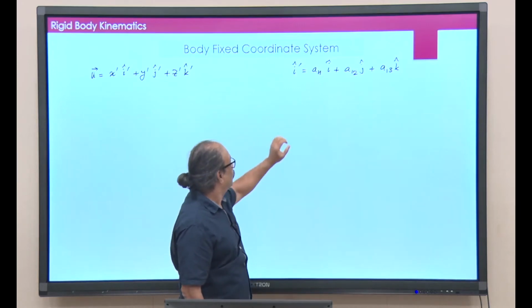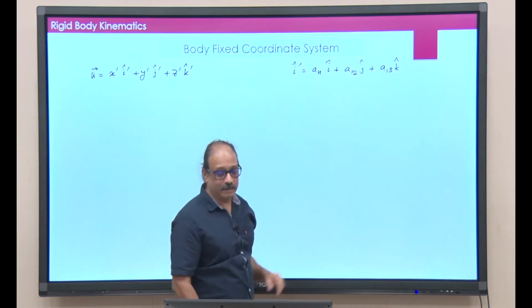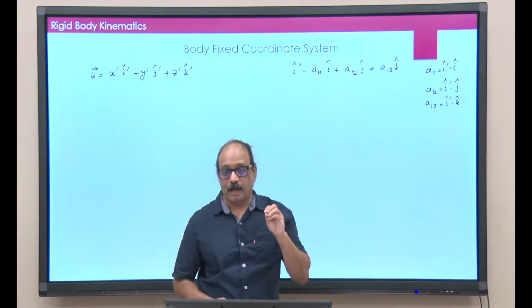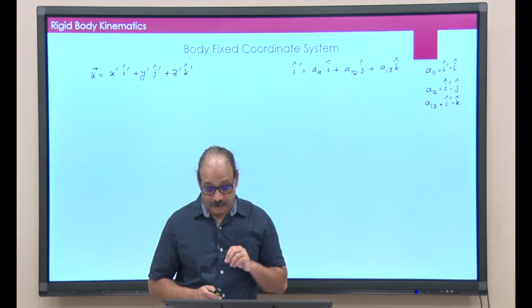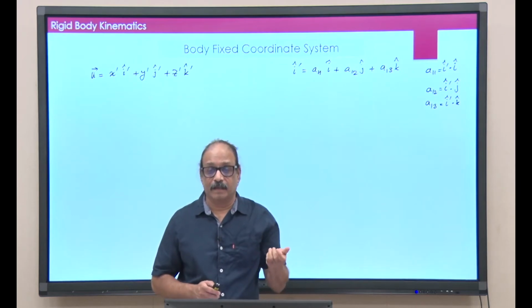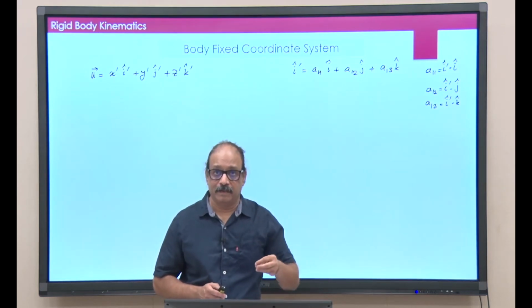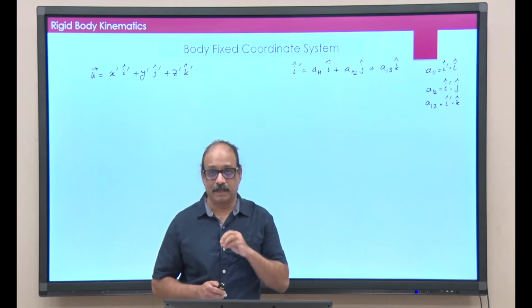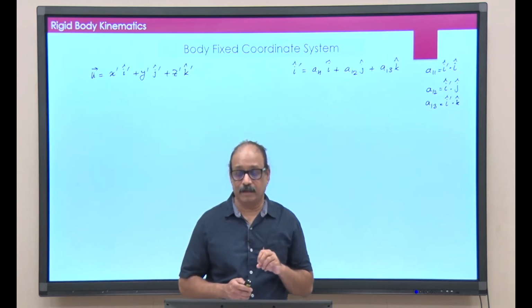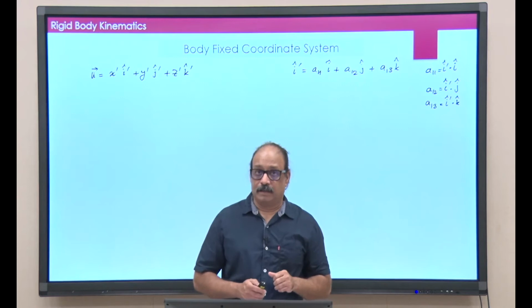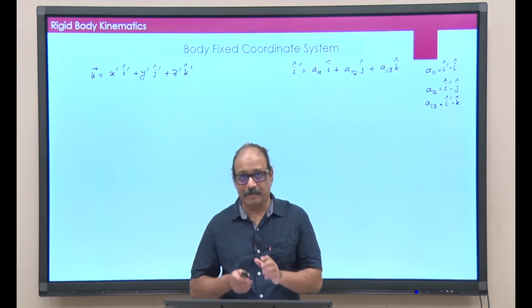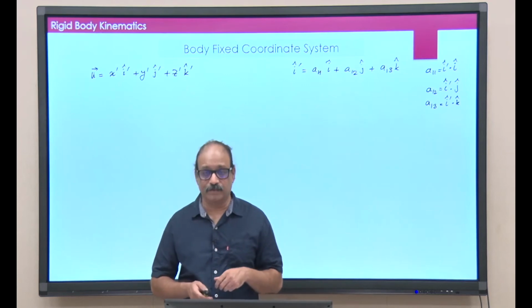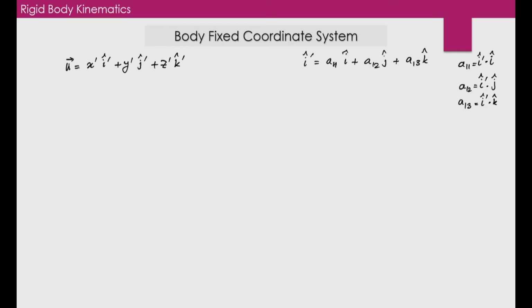So, basically A11 is nothing but i prime dot product with i. Then what is A12? That is i prime dot product with j cap, and so on. So, once I know i prime, j prime, k prime, I can determine A11, A12 and A13.